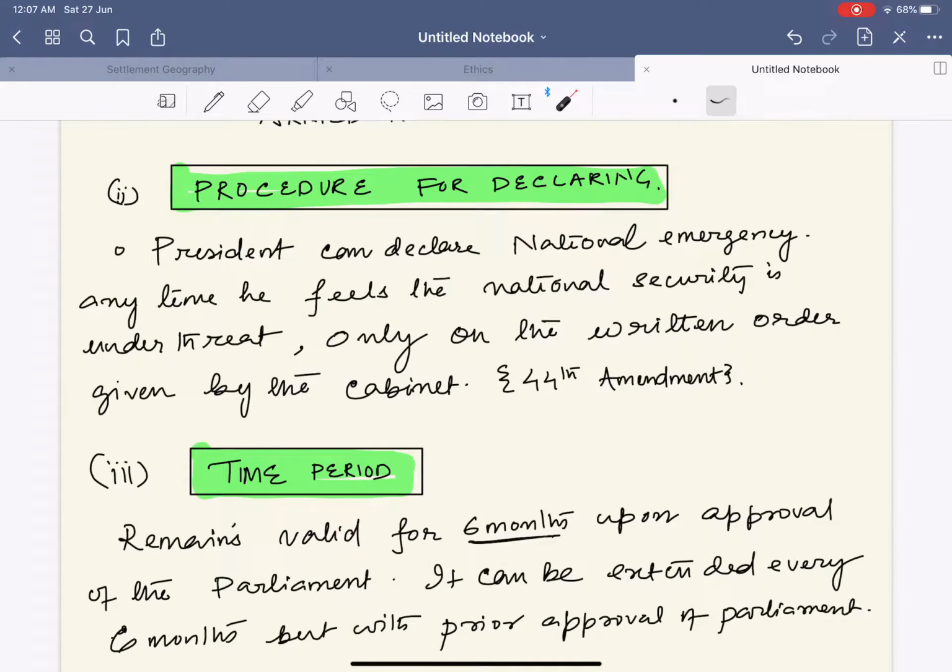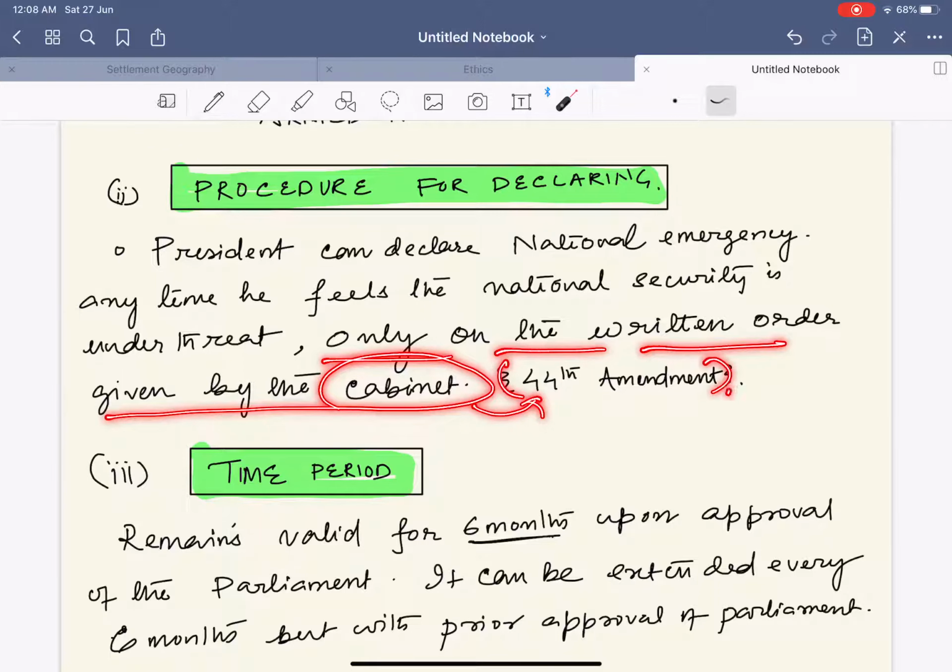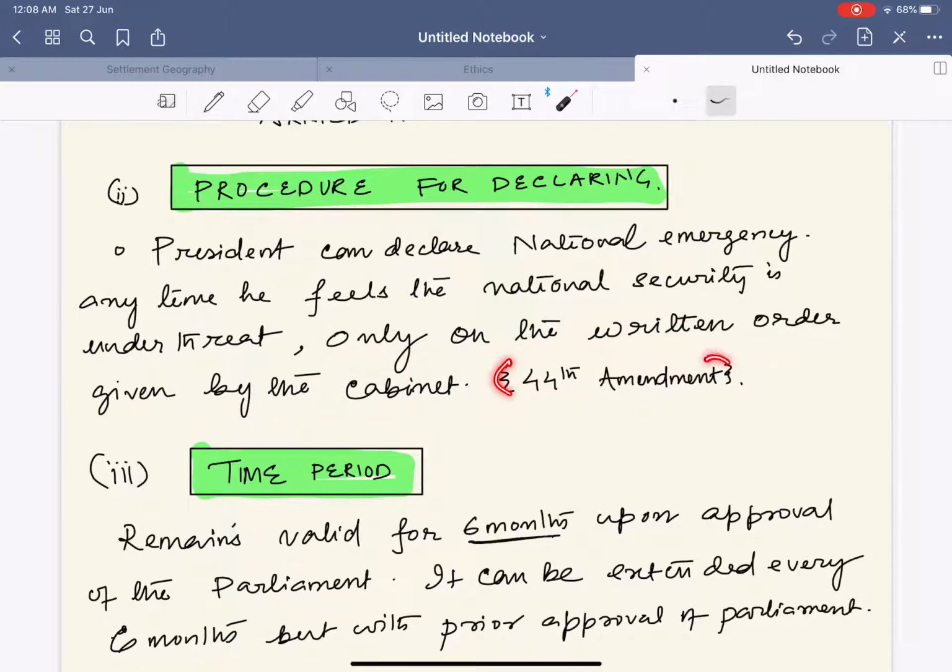Next, procedure for declaration. The president can declare the national emergency anytime he feels that the national security is under threat, only on the written order given by the cabinet, and this was introduced via the 44th Amendment Act. You can simply write in brackets 44th Amendment Act. It's more than enough for the examiner to understand that this provision was added by the 44th Amendment Act.